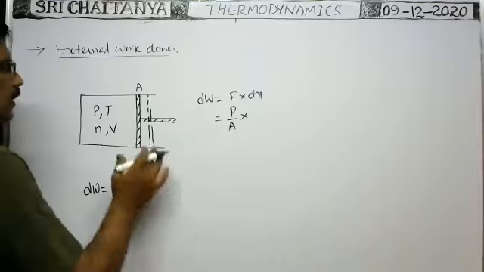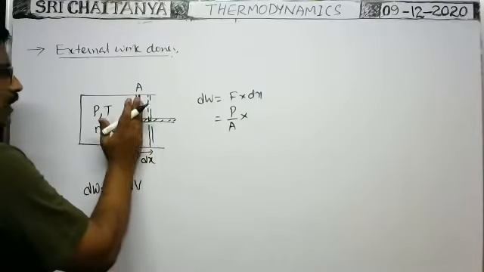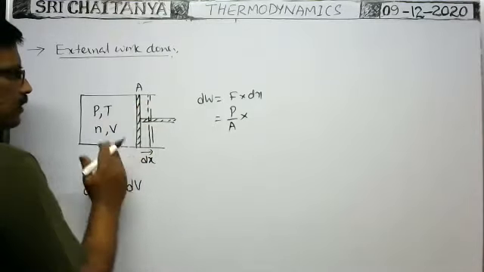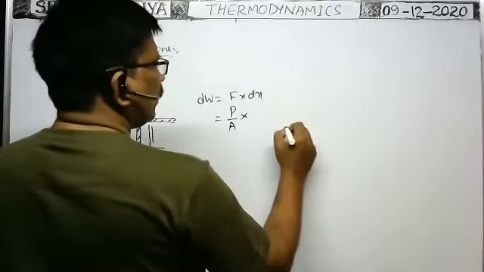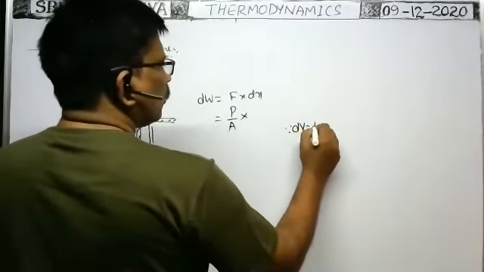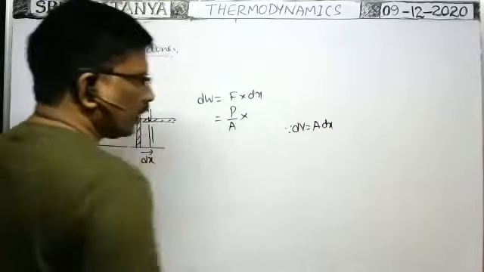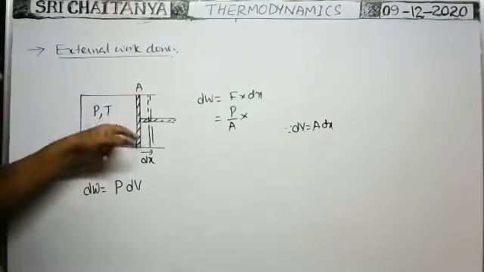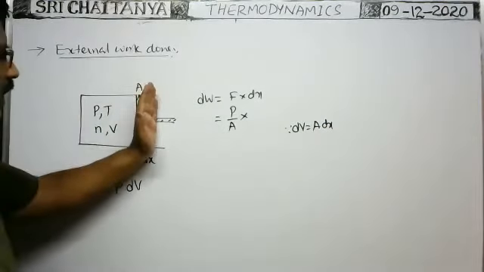Whenever the piston is displaced by a distance dx, the change in volume is dV, which is equal to A into dx: the area of cross section of the piston into the displacement of the piston.